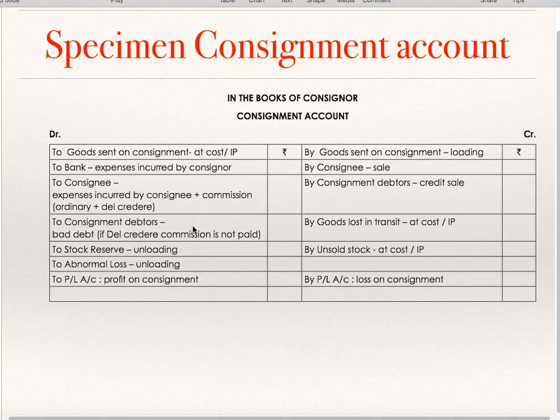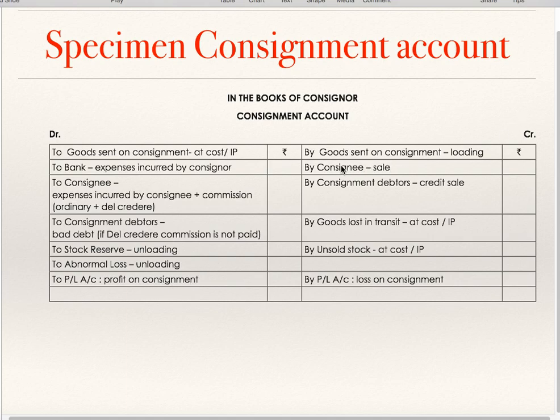But if del credere commission is paid, then in that case the consignor will not record bad debts. It is a loss of the consignee. When del credere commission is given, the consignor will consider credit sales as cash sales. To stock reserve, to abnormal loss. When the consignor sends goods to the consignee at invoice price, you are supposed to remove the loading, and this loading from closing stock is removed by passing this journal entry to stock reserve. This is nothing but loading on closing stock. To abnormal loss, this is nothing but loading on abnormal loss. To profit and loss account, profit on consignment.